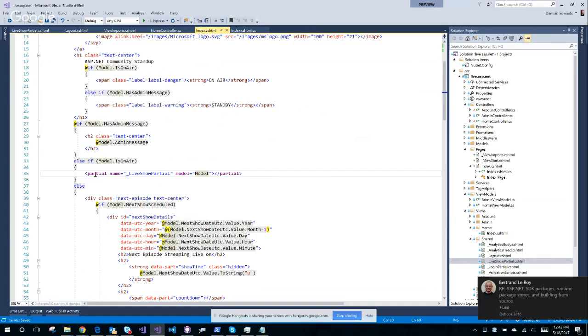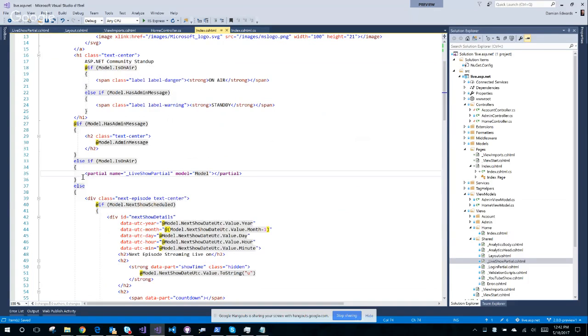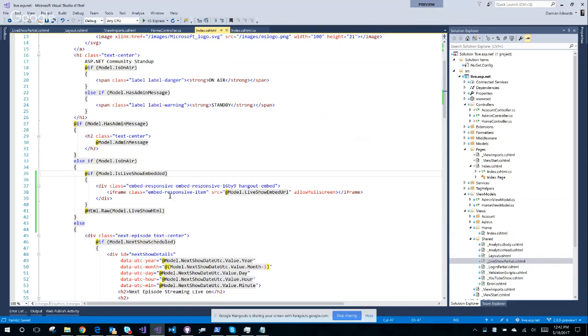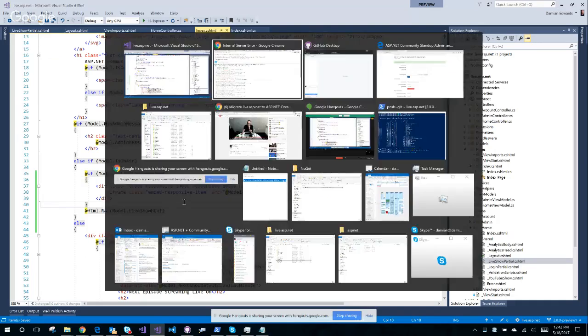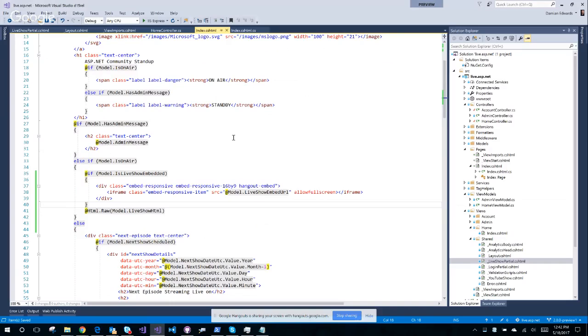All right. So I did that because there's really no reason to do that. I could just stick this straight in the page, couldn't I? So if I just do this, I just delete that and do that. If the live show is embedded, then do that. iframe, live show embed. Okay. See what that does. All right. Same problem. I've got any other partials in here.